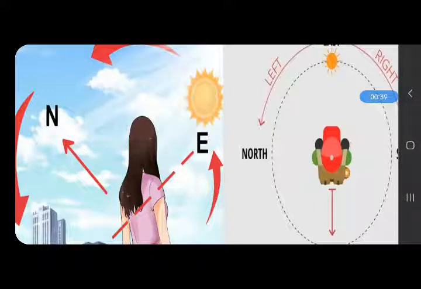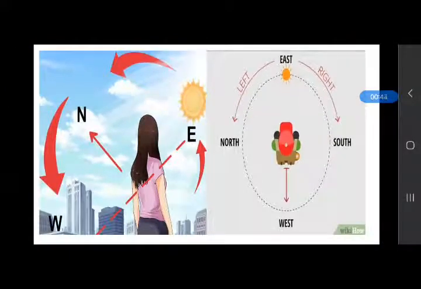When we face the rising sun, we are facing east direction. So behind will be west direction, our left is north direction and right is south direction. Revise it again. Facing sun means east direction, and behind or back side will be west, left will be north and right will be south.